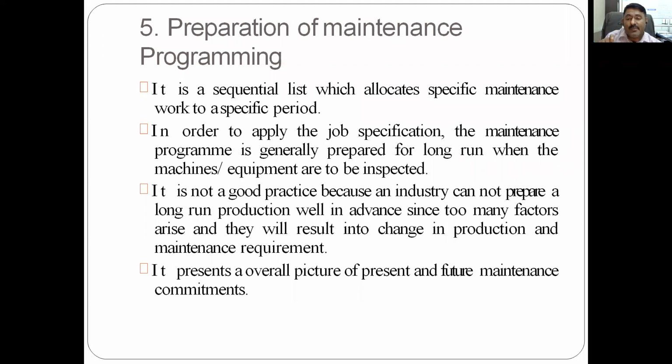In order to apply the job specification, the maintenance program is generally prepared for the long run when the machine equipment is to be inspected. It is not a good practice, because an industry cannot prepare a long-run production well in advance; if too many factors arise, they will result in changes in production and maintenance requirement. So this maintenance program will give you a present and future overall picture of the maintenance commitment: what is the maintenance program for any machine as per the present scenario, and in future, what is the scenario for the next six months. It is the maintenance programming.